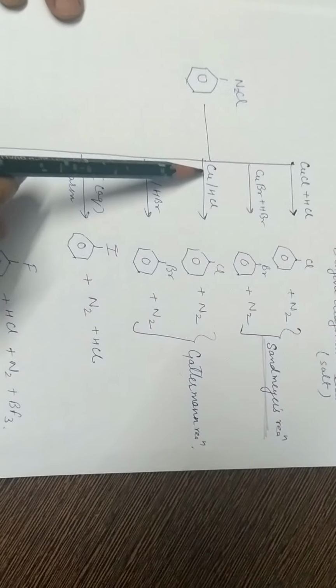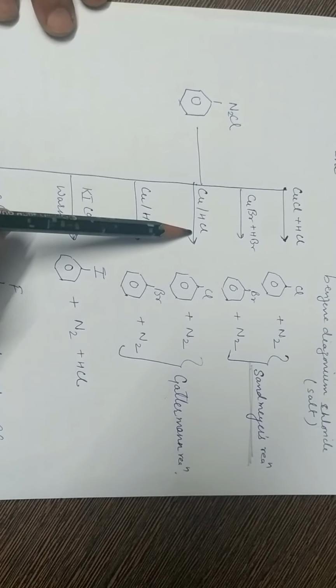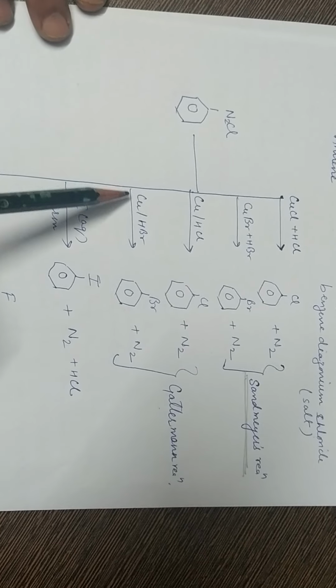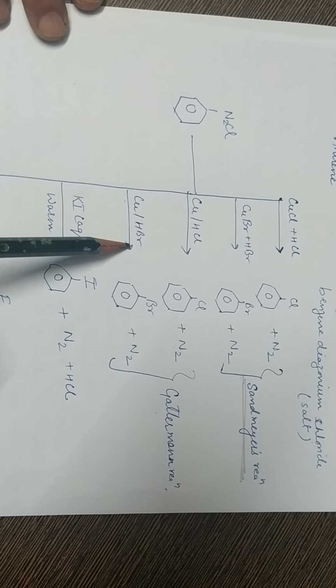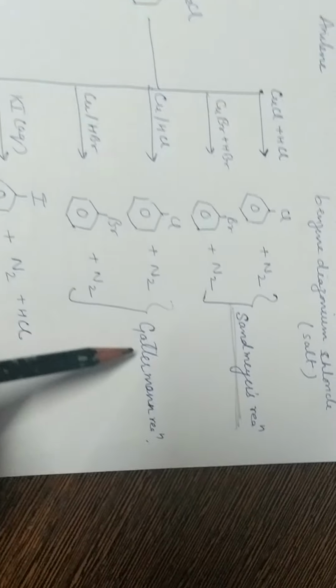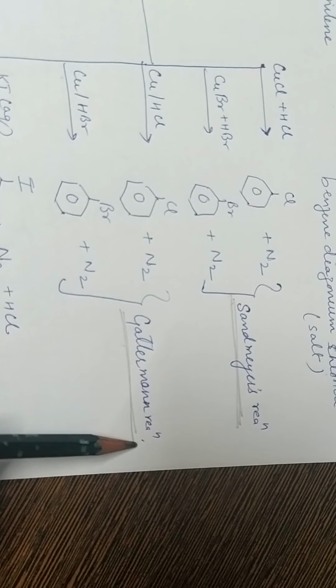But if the reactants are copper and HCl for the formation of chlorobenzene, and for the formation of bromobenzene we use copper and HBr, then the products chlorobenzene and bromobenzene are formed, but the name of the reaction is Gattermann reaction.